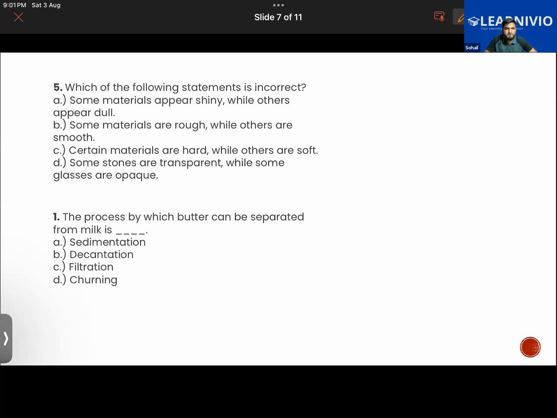Sir, did you change the slide? Yeah, I changed the slide. The second one we did. One minute. Yeah, I can see that.